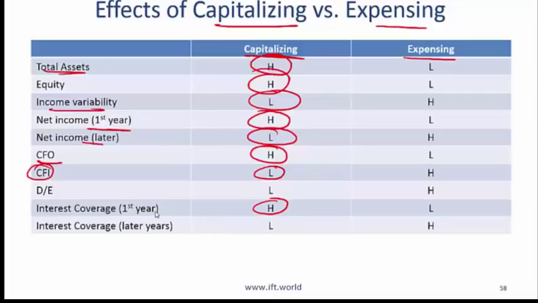So let's just understand the interest coverage ratio in the first year. Interest coverage ratio is EBIT over interest. So a firm that capitalizes, its EBIT will be higher in the first year, because with the expensing firm, that entire cost is actually reducing EBIT. So that's why the expensing firm will have a lower EBIT and the capitalizing firm will have a higher EBIT in the first year.